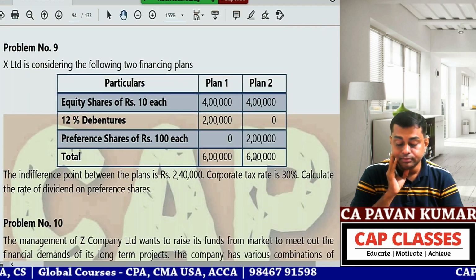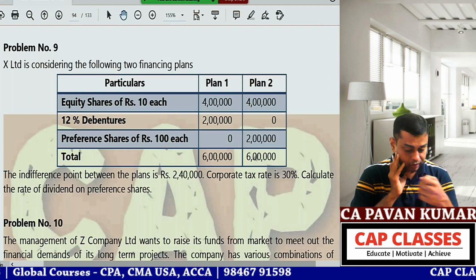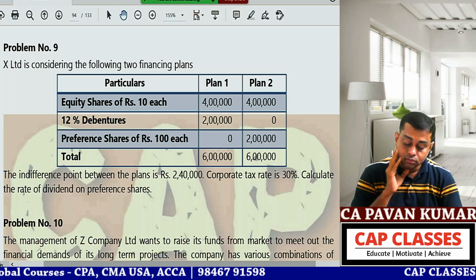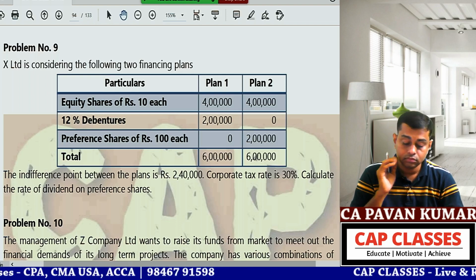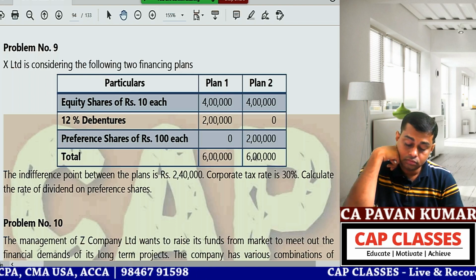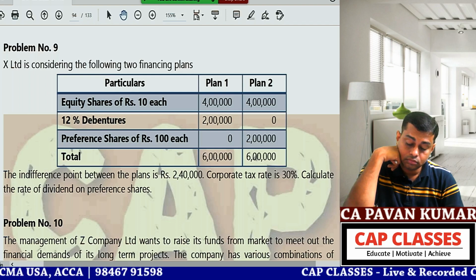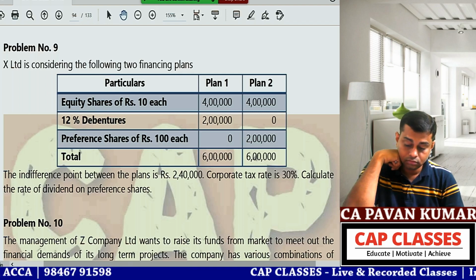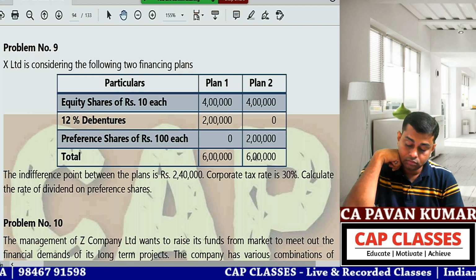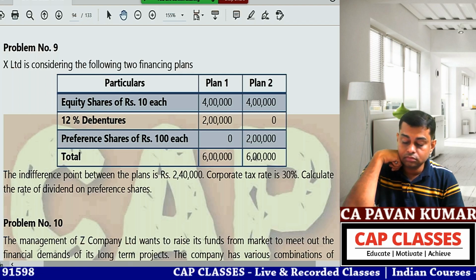Read this question. X Limited is considering the following two financial plans. Plan 1, Plan 2. Equity shares of rupees 10 each, 4 lakhs. 12% debentures, 2 lakhs, nil. Preference shares of rupees 100 each, nil, 2 lakhs. Total 6 lakhs. The indifference point between the plans is rupees 2,40,000. Corporate tax rate is 30%. Calculate the rate of dividend on preference shares.